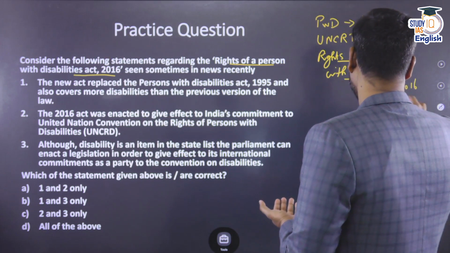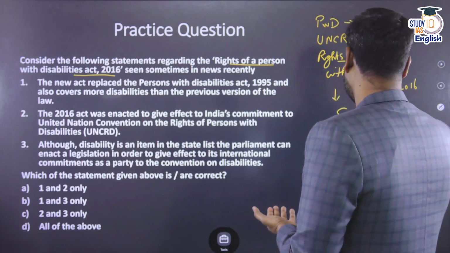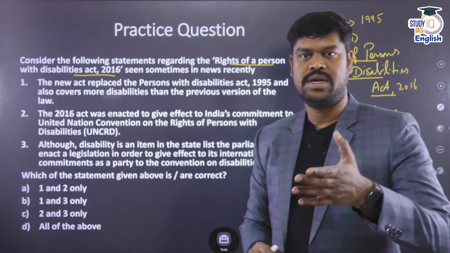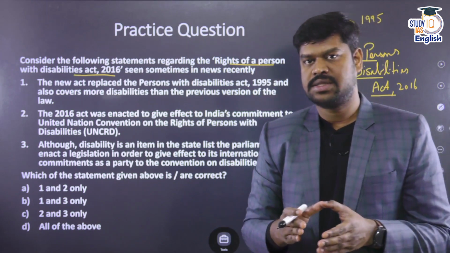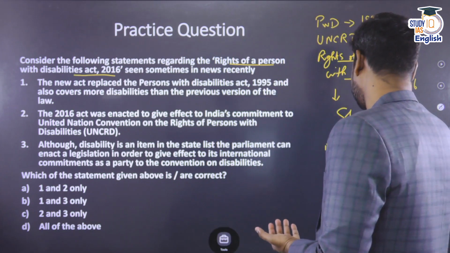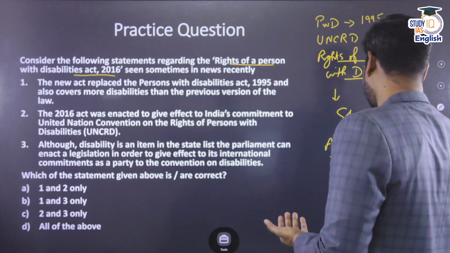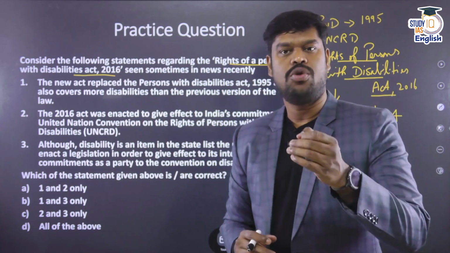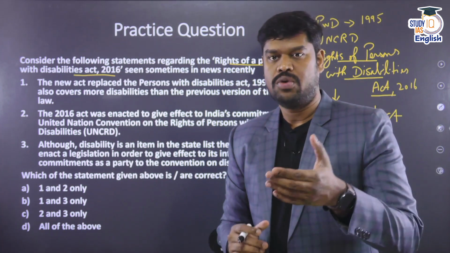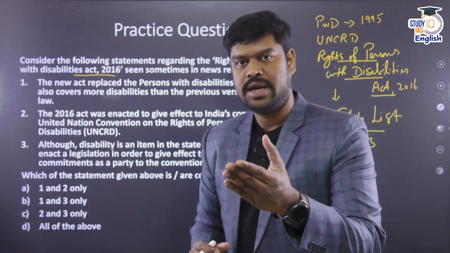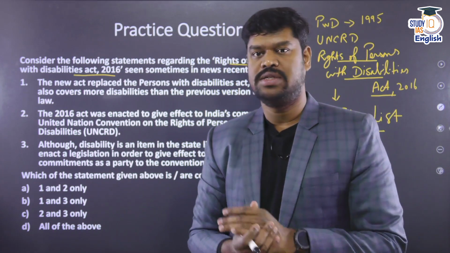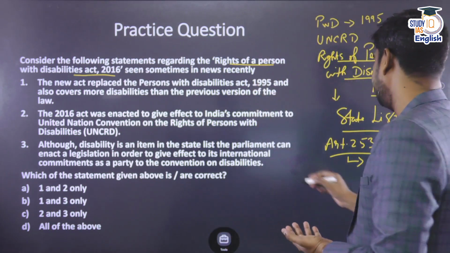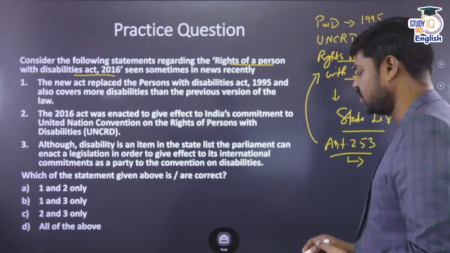In fact, disability is an item in the state list. Now, can the Parliament make a law on an item in the state list? That is very questionable. But yes, you will have to understand Article 253 of the Constitution, which I have already discussed. Article 253 of the Constitution empowers the Parliament to make a law on any item in the state list if they have to honor an international commitment, or if they have to honor any convention to which India is a party, and they don't even have to take the consent of the states. So, Article 253 empowered the Parliament to make a law, and thereby they enacted this Rights of Persons with Disabilities Act.